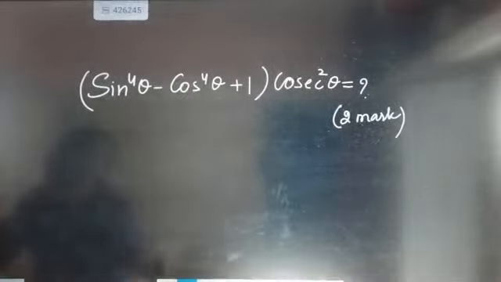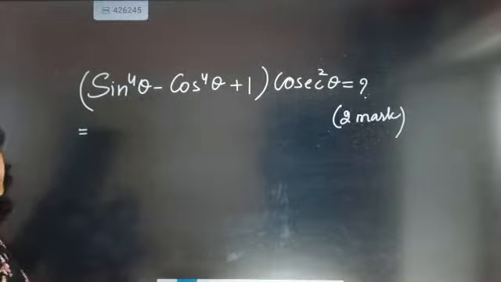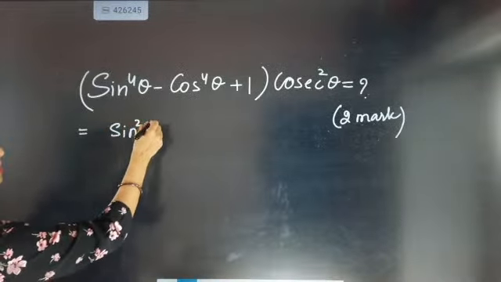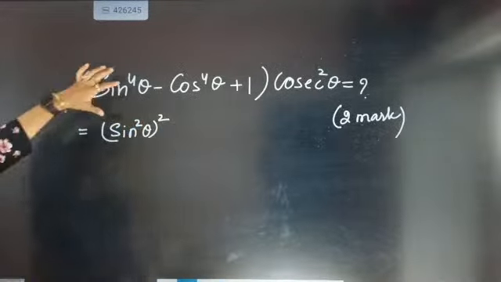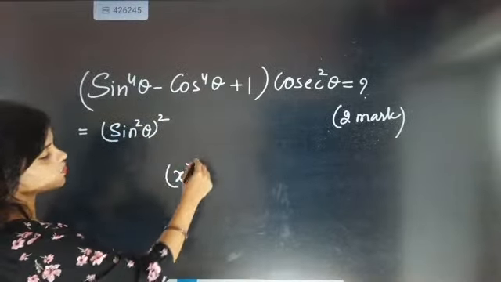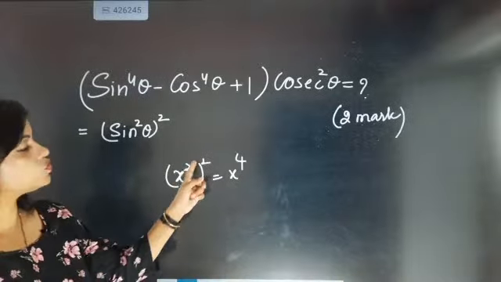Now look here, in this question, sine square theta is there. So first we will take square theta inside. So I split 4 as 2 inside, 2 outside. Because if you write x square whole square, it is nothing but x to the power 4, because the 2 will multiply.